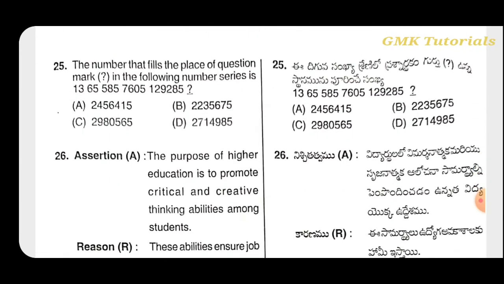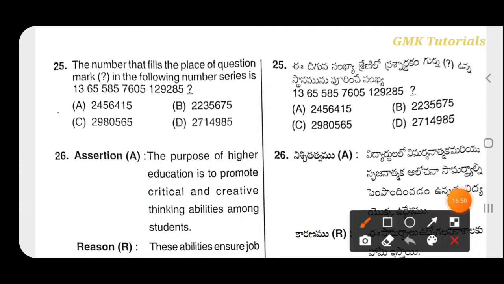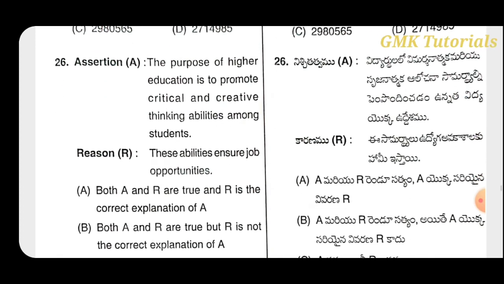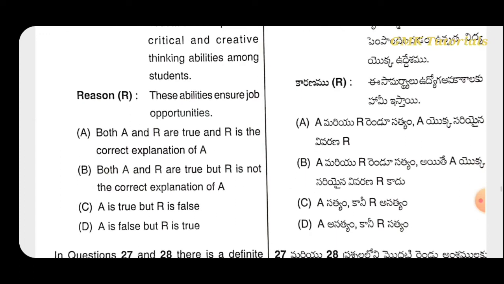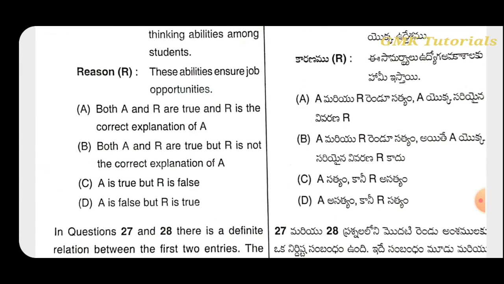Next question, the number that fills the place of the question mark, which of the following? This is a number series. The correct answer is 2714,985. Next question, the purpose of higher education is to promote critical and creative thinking abilities among students.